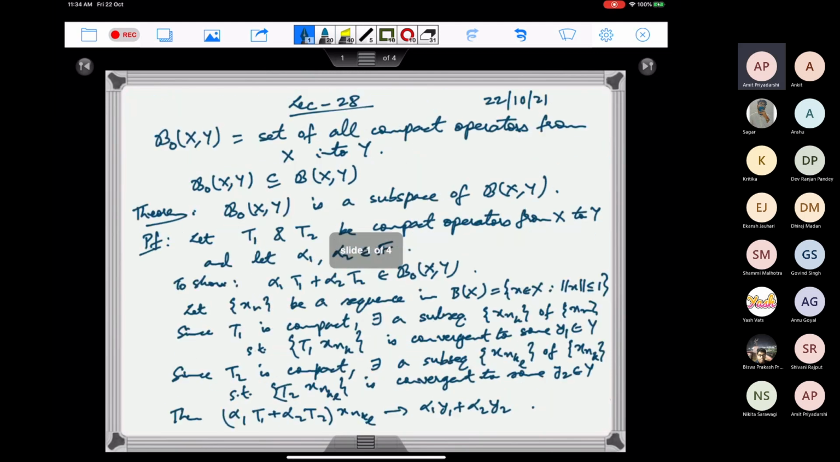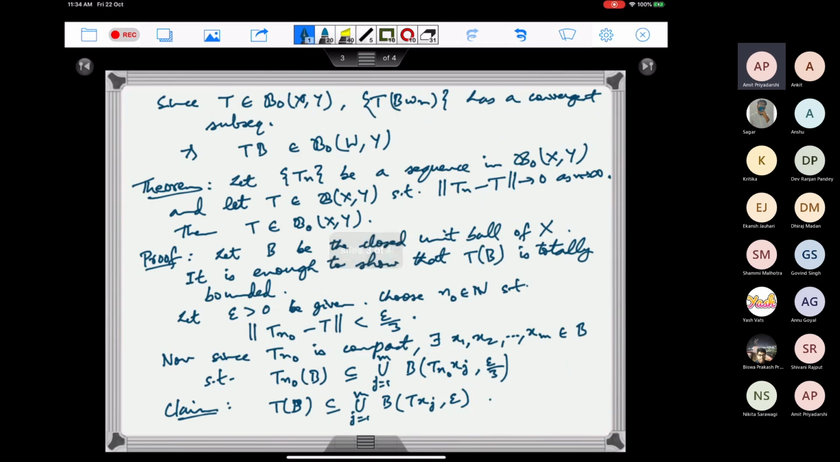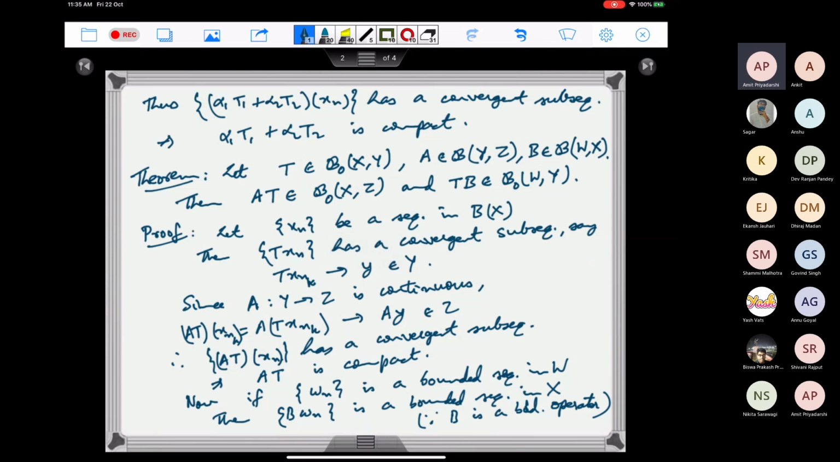So we have proved these three theorems. One shows that this is a subspace of B(X,Y), and the third one says that it is a closed subset. So if I take a sequence of compact operators which converges to some bounded linear operator, then the limit operator is also compact. And the second theorem shows that this is an ideal.